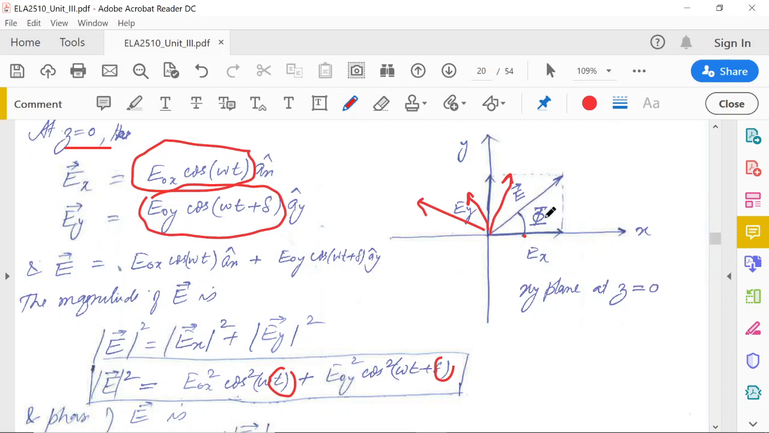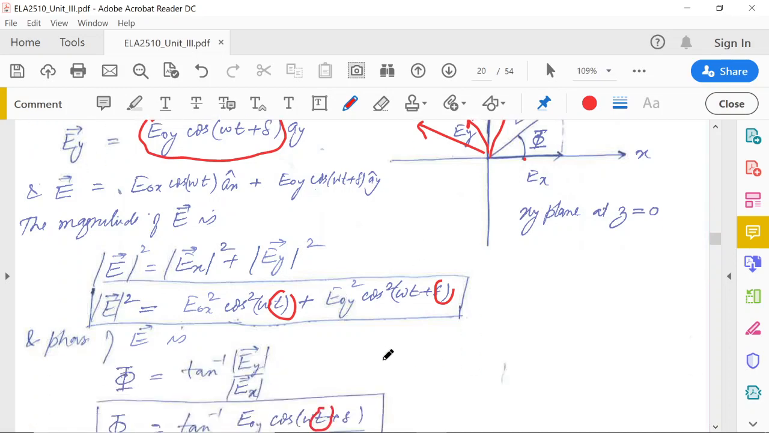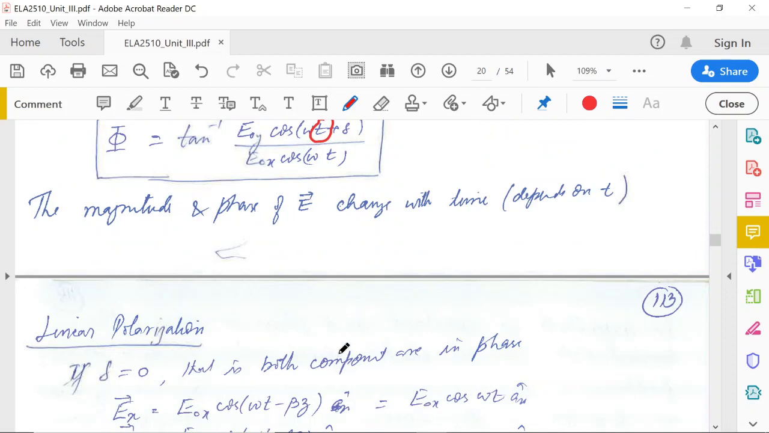So this electric field may vary with time at a particular point in space. So the tip will make some sort of figure. It may make a linear figure, or it may make a circular, or it may make an elliptic. Now we take them one by one. So the magnitude and phase of each change with time.